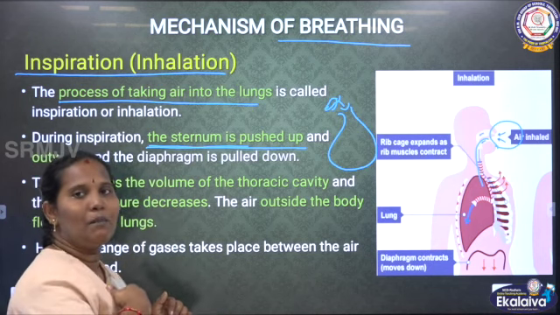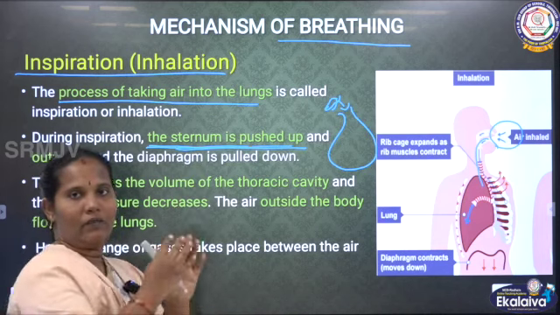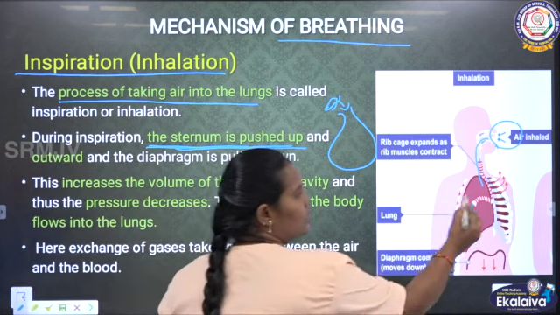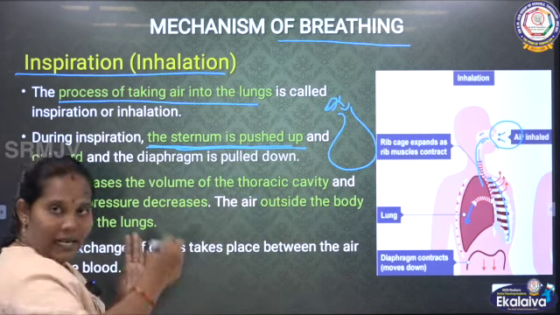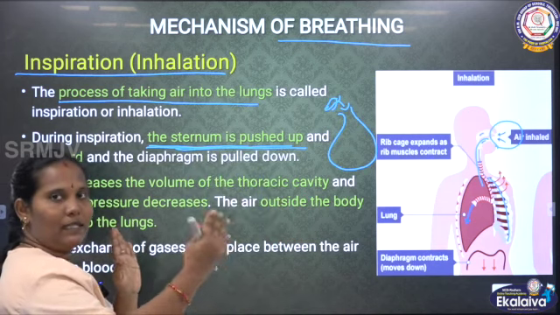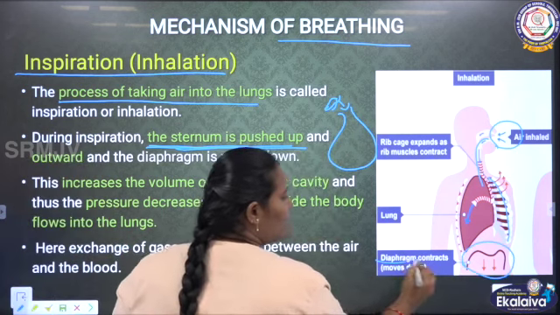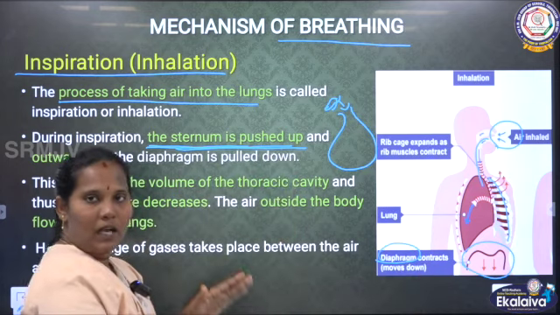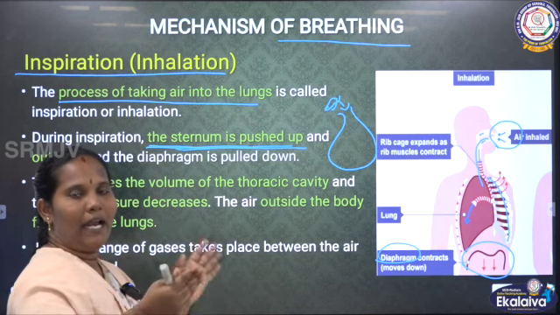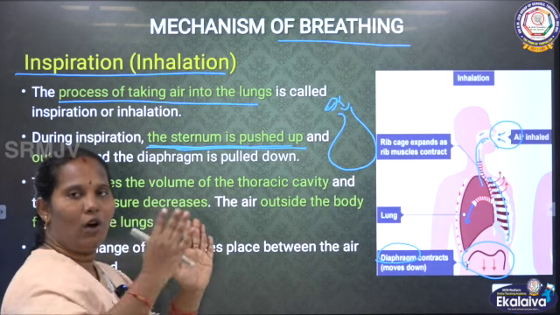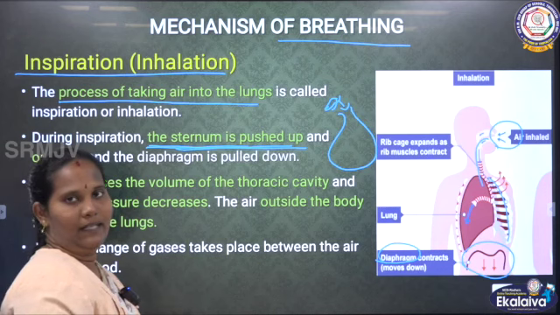How? The sternum part, the front chest cavity, is pushed up and will come outside. You can see here, this is the sternum part, it rises up, clear. And then the lower portion, called the diaphragm, comes down. It comes down so that the vertical side and the down side are expanded, it gives a lot of space for the air to enter. See here.